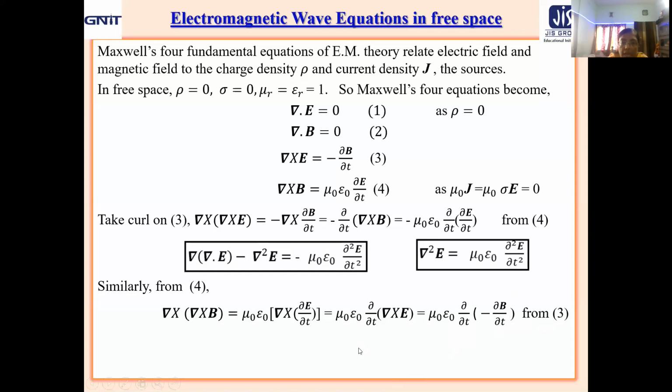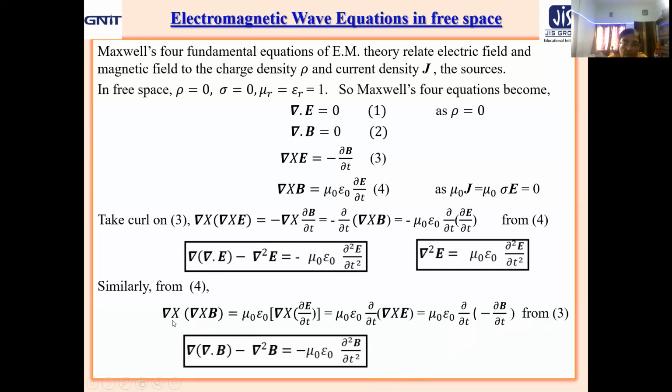Okay. Now del cross del cross B, again from the rule of vector calculus, is del of del dot B minus del square B, that is equal to minus mu naught epsilon naught del 2B del t2. So using the rule of vector calculus we get this. Now del dot B equal to 0 from equation number 2.